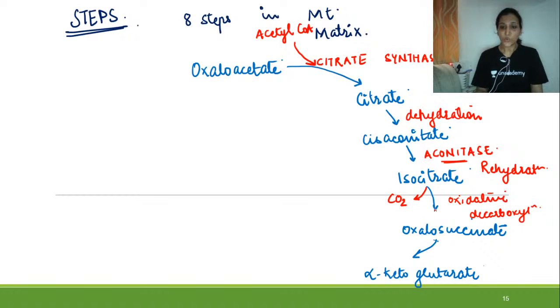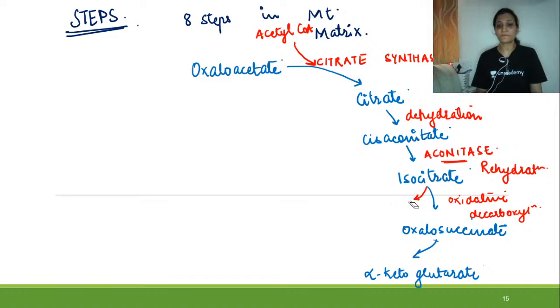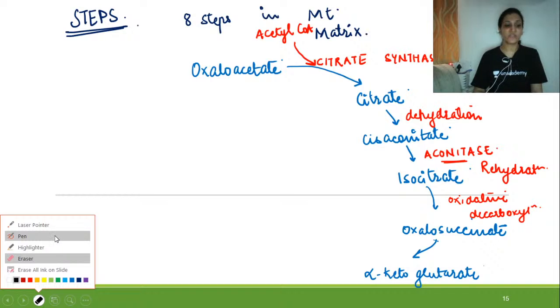Then this whole process, conversion of isocitrate into alpha ketoglutarate, what happens over here is there will be production of NADH, that is your high energy compound.